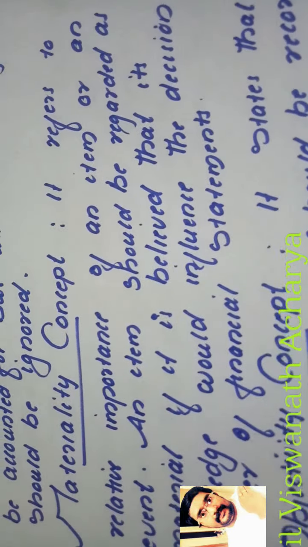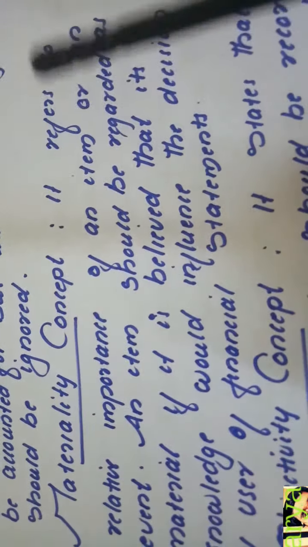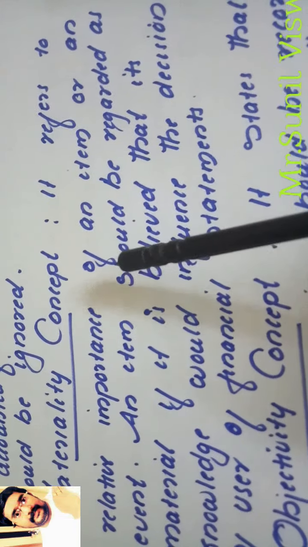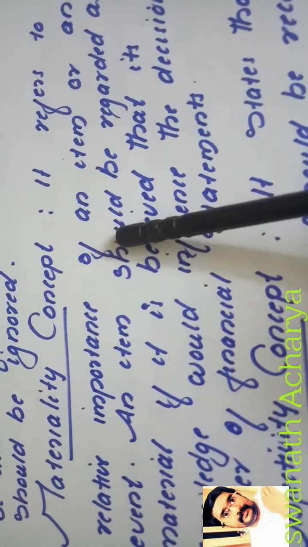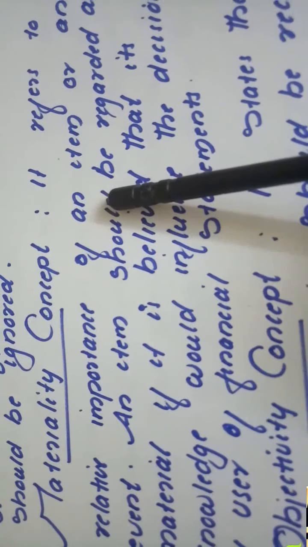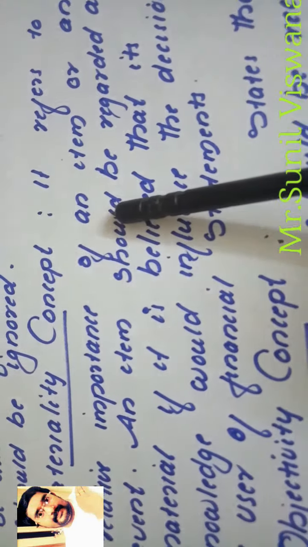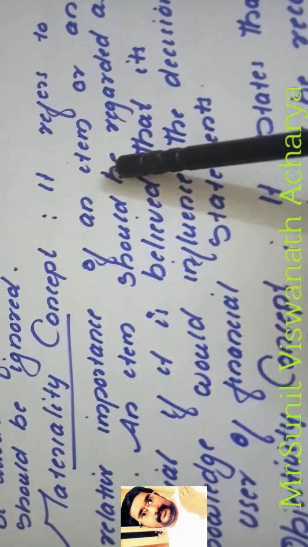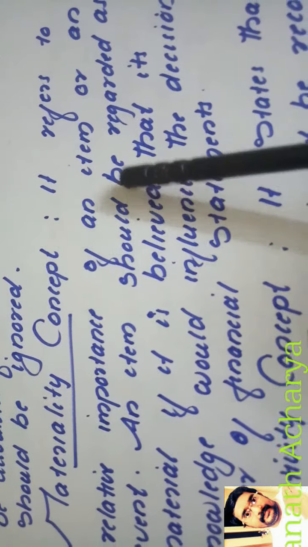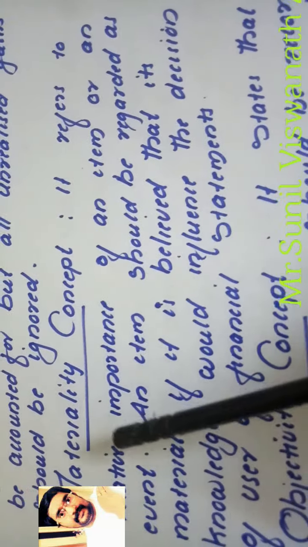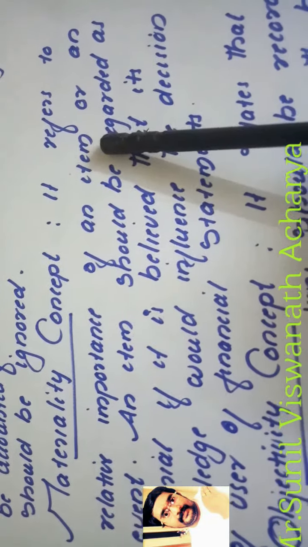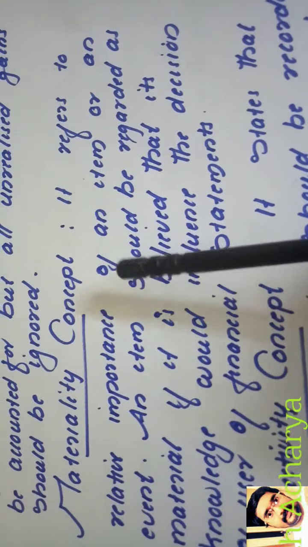Suppose we know that pencil and paper, all these we are using in the business, we purchase. But we are not recording them under their own name. We are not writing it as a pencil; we are writing it as stationery. And we are not considering it as an asset, right? Because these are not that important. So one important thing can be